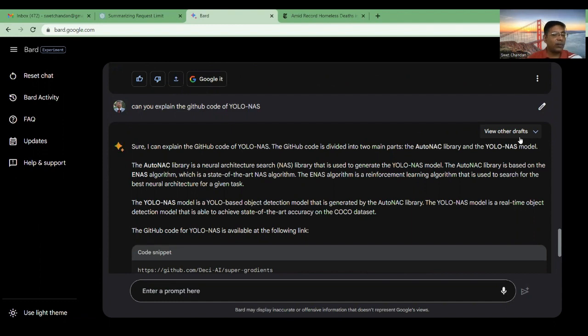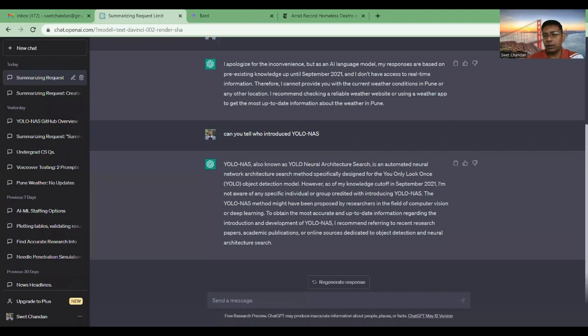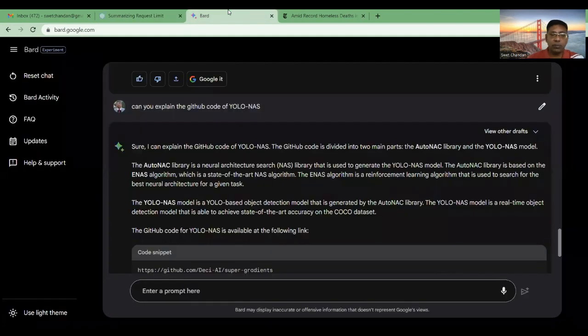Now we are going to number 5. So number 5 is it has the voice prompt option. So see here, it is newly introduced, use microphone. You can use my microphone to enter the prompt here. So and there is nothing like voice prompting here in ChatGPT. You have to write the text. So this is number 5.